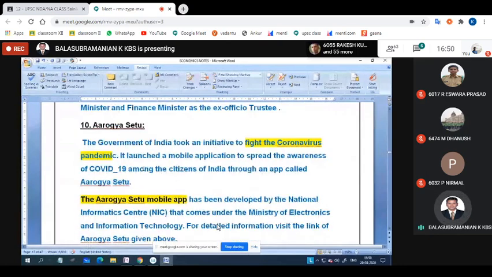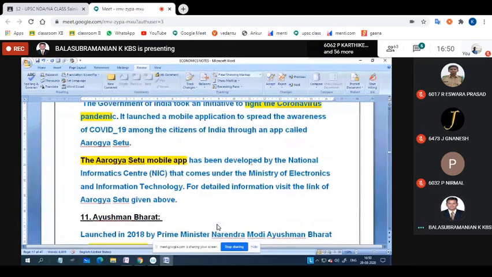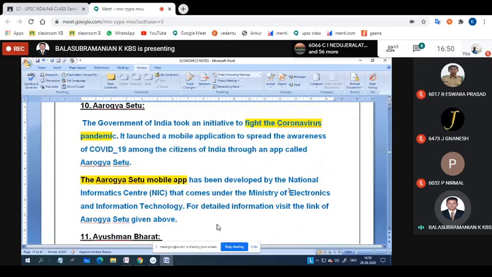Then Arogya Setu, which is very important, and it is a mobile app related to COVID-19. The government of India took an initiative to fight the coronavirus pandemic. It launched a mobile application to spread awareness about COVID-19 among the citizens of India through an app called Arogya Setu. Here we are also keeping the National Informatics Centre, NIC, which comes under the Ministry of Electronics and Information Technology, for detailed information, because it is GK information and a recent app at the same time.